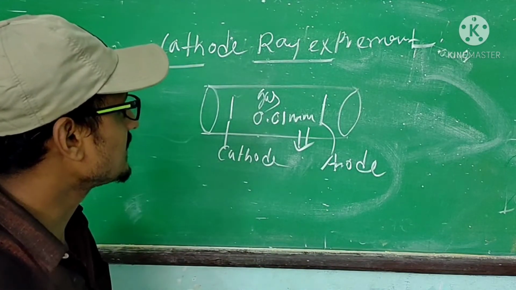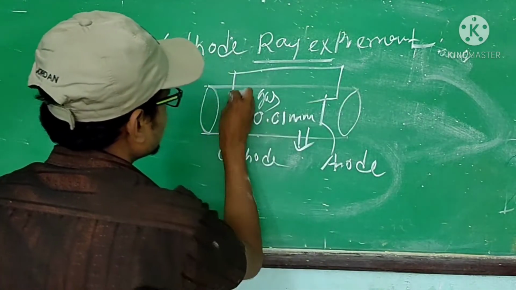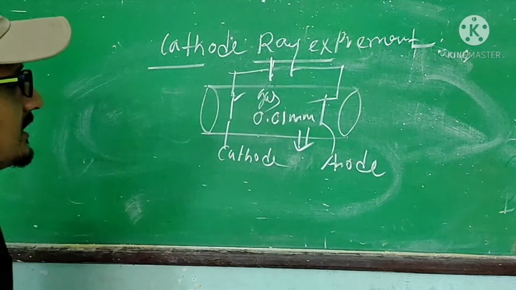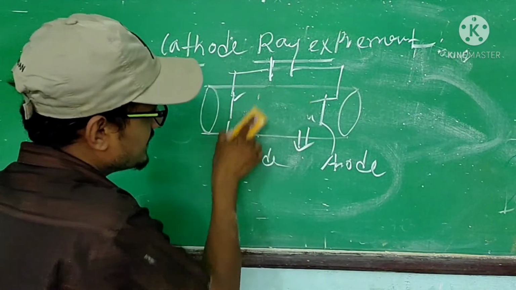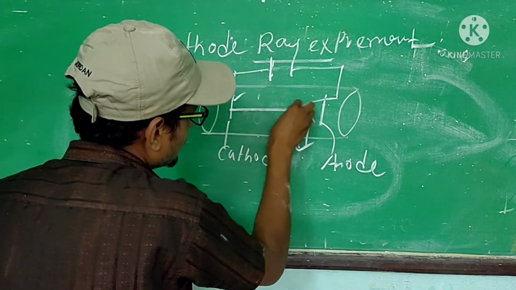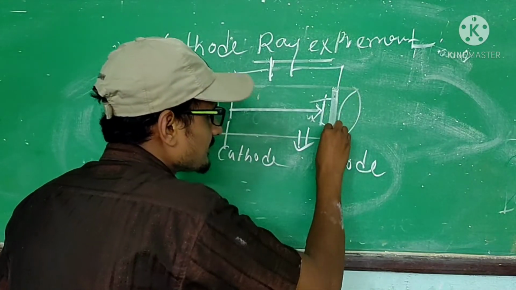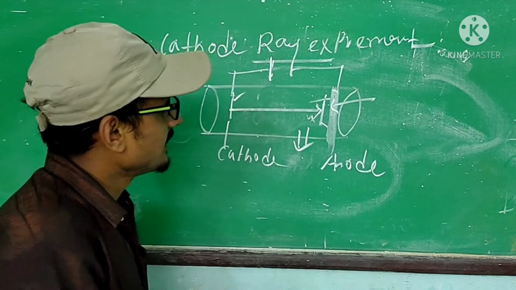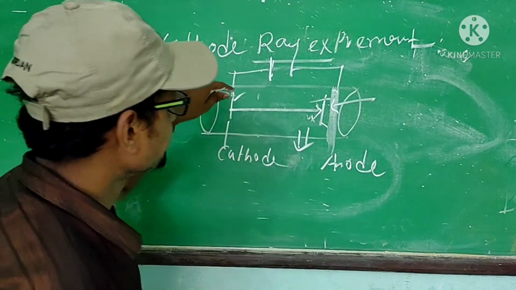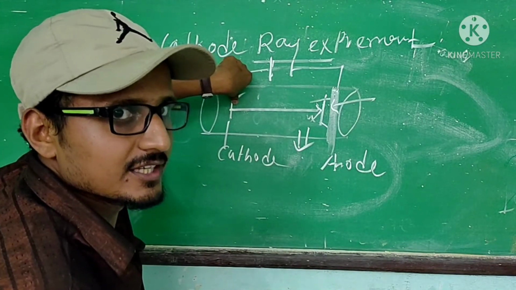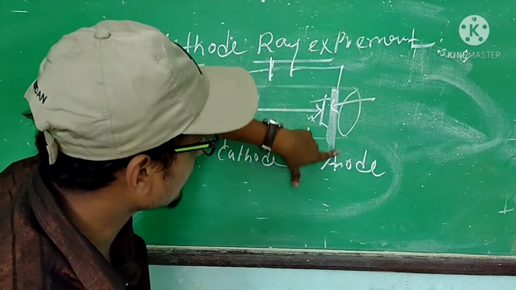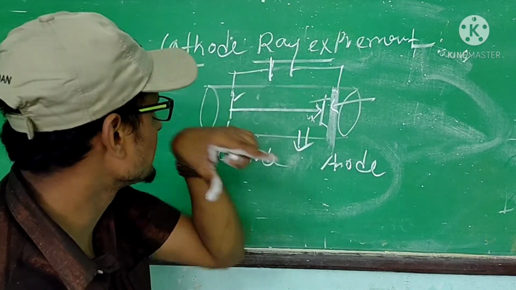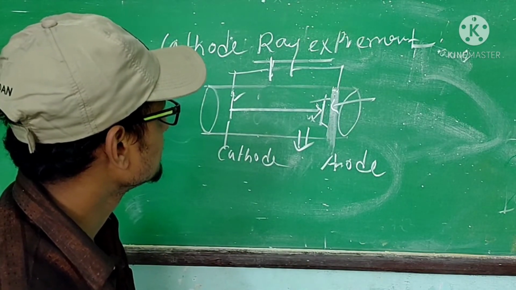Now, after discharging electric current between the cathode and anode, he discovered that an invisible ray goes from the cathode to the anode. A plate made of zinc sulfide is placed at the anode. He observed that the invisible ray going from cathode to anode imparts color and shine to the zinc sulfide.